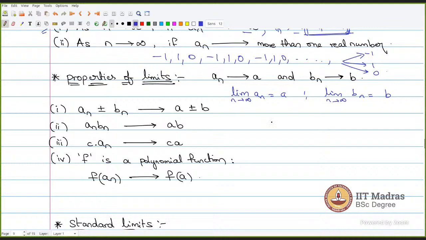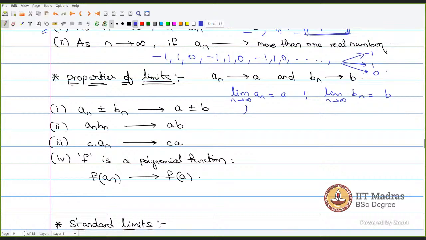In those cases, there are a few properties of limits. If I add or subtract these two sequences, the newly formed sequence, an plus bn or an minus bn, will also come closer and closer to a plus b or a minus b.